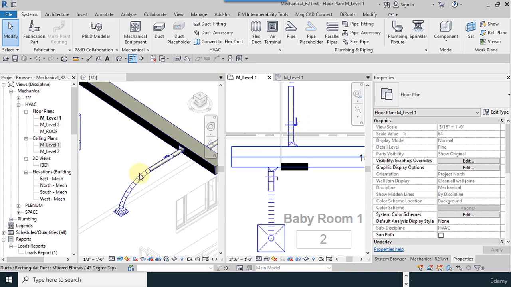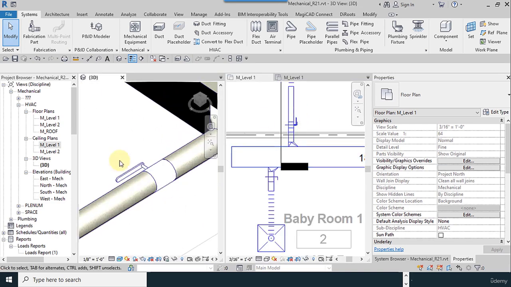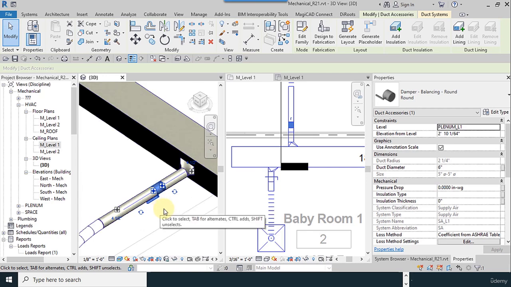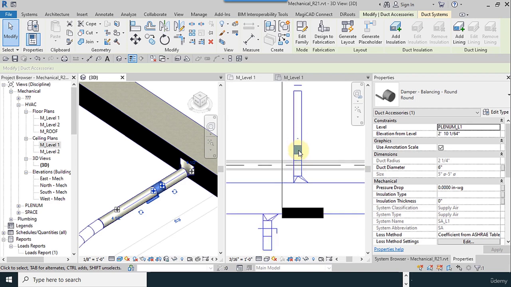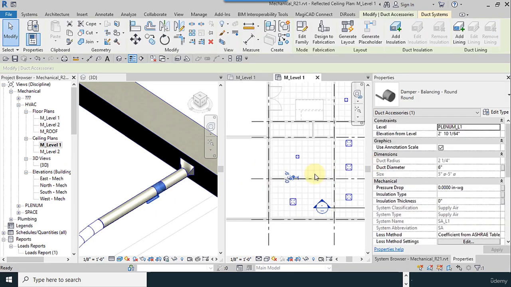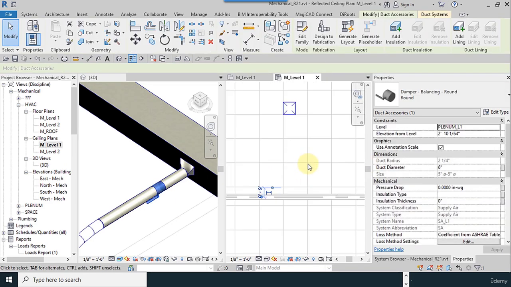It's not necessary to put your damper here. You can put it, for example, here. If you want to change the direction, you can select the damper and use these arrows for better access. It is important to know that you use dampers for these types of drop ceilings, tile type, okay?